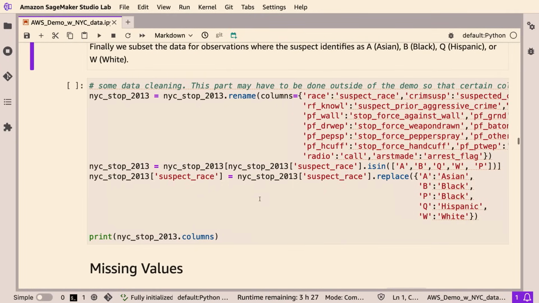And then at the end of this code chunk, we just want to print off the columns just to make sure that they're doing exactly what we coded them to do. So I'll go ahead and run this.